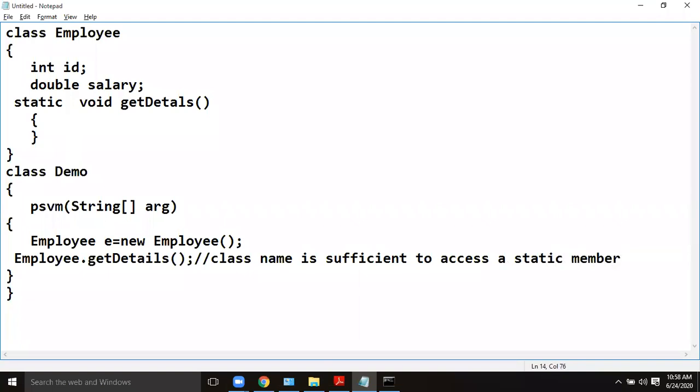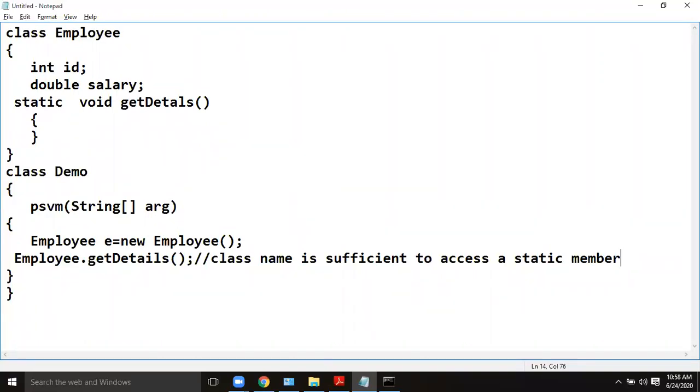Remember, class name is sufficient, no need of any object. So now the point is, you should remember who can access static member. Can anyone access a static member? No, the answer is no. A static member can be accessed by another static member only.